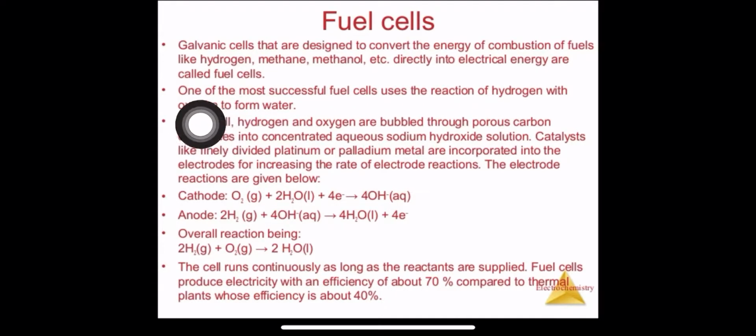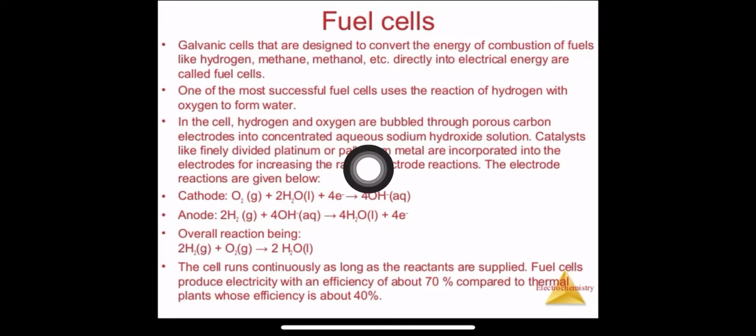One of the most important and successful fuel cells is used in the reaction of hydrogen with oxygen to form water. This type of cell is used in order to form what? Water. We know that for water we require H2 and O2. In this cell, hydrogen and oxygen are bubbled.